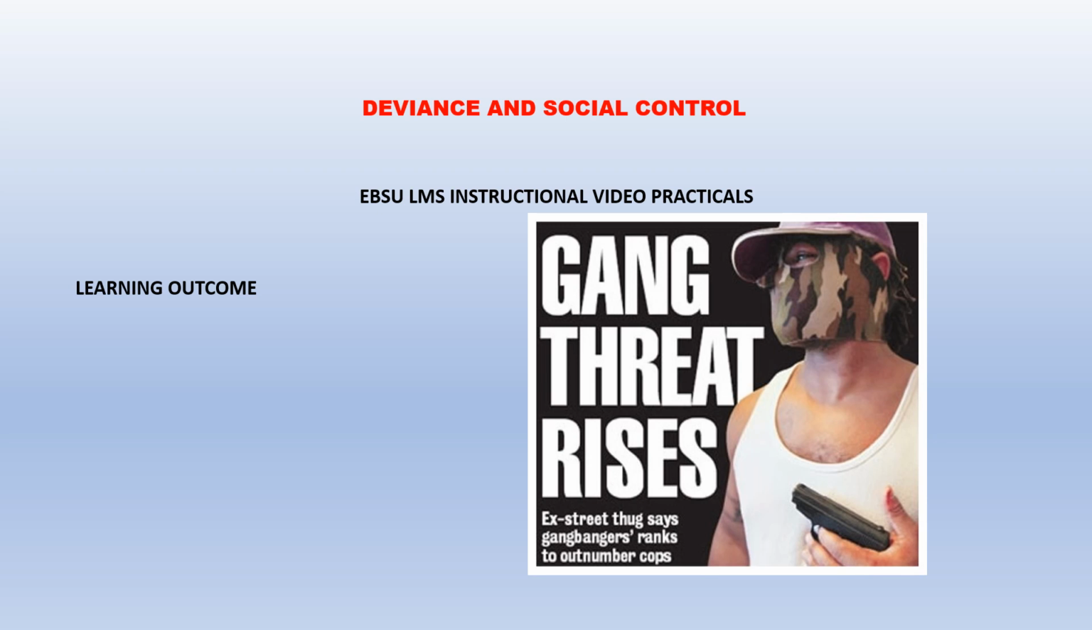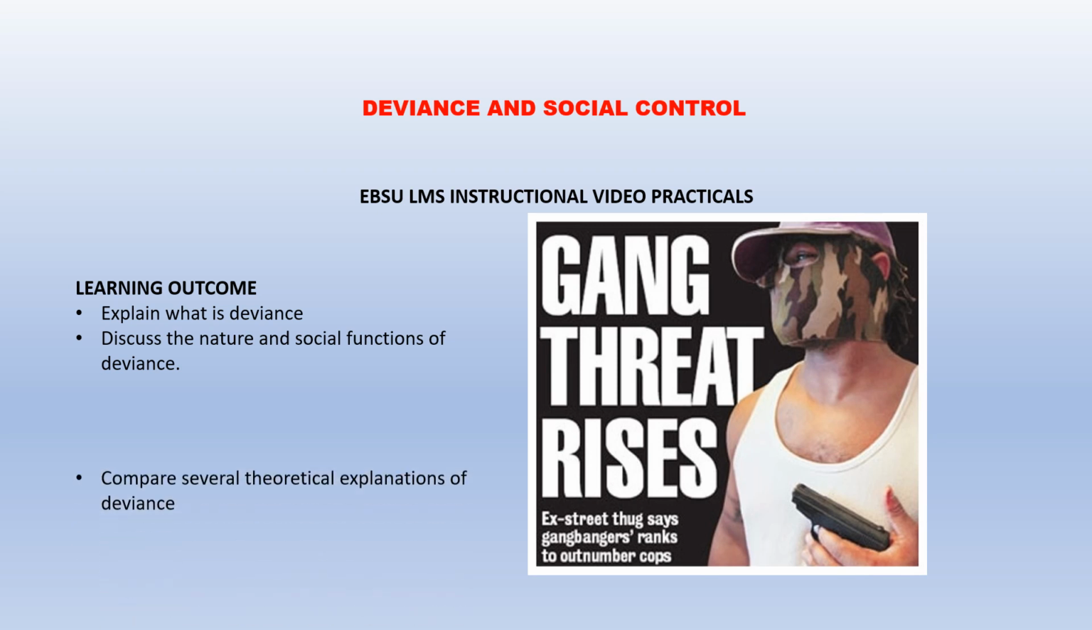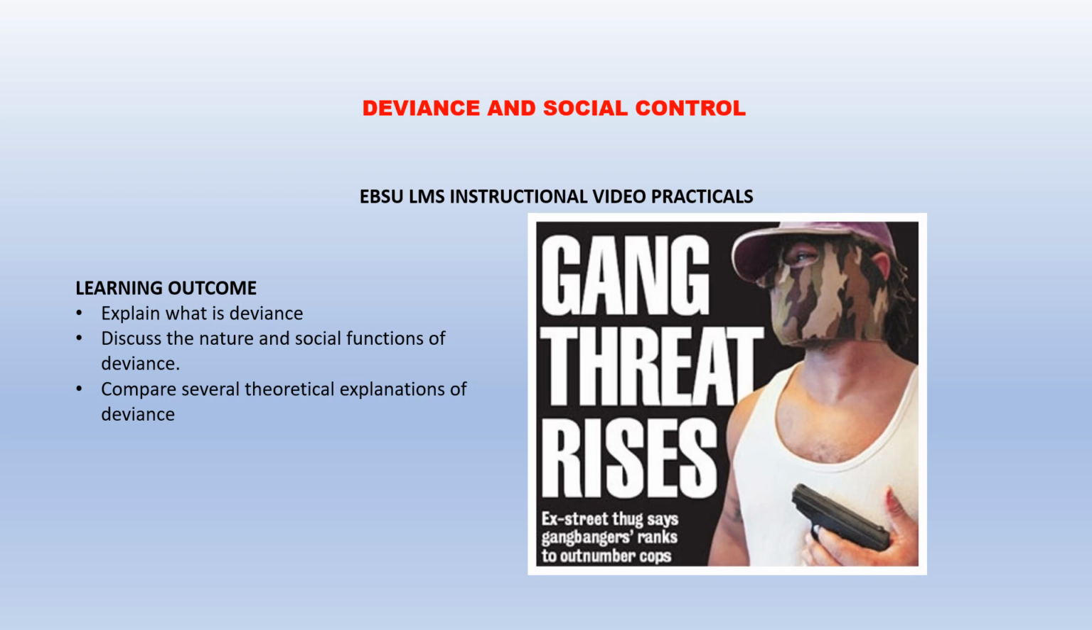These are our expected learning outcomes. At the end of this course, we are expected to be able to explain what is deviance. I would also expect that we will be able to discuss the nature and the social functions of deviance. We are also going to be able to compare several theoretical explanations of deviance.